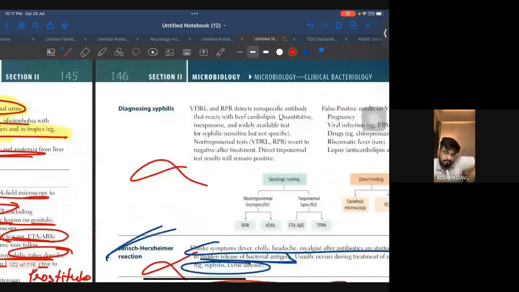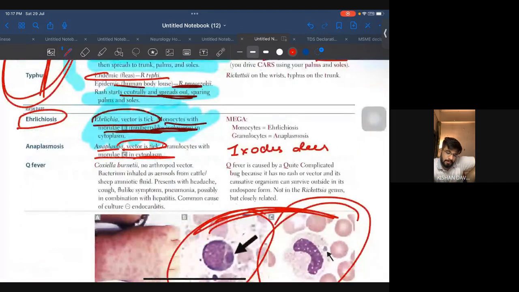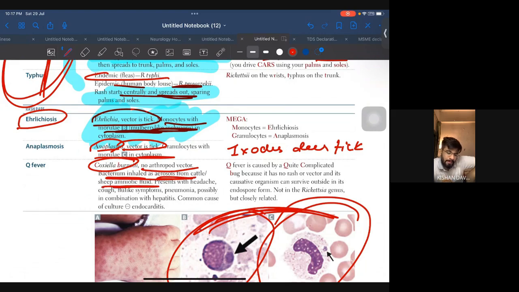Ixodes, here also Ixodes, anaplasma. Alright, coming to Q fever, Coxiella burnetii, no arthropod vector. Bacteria inhaled as aerosols from cattle or sheep amniotic fluid.